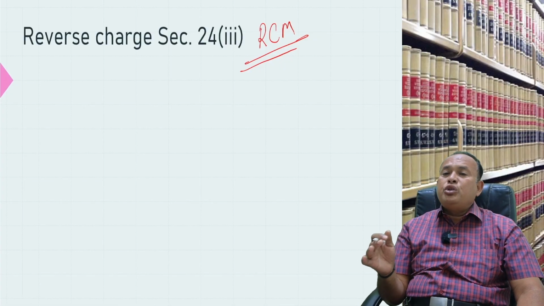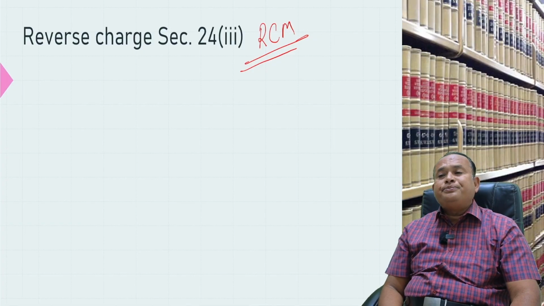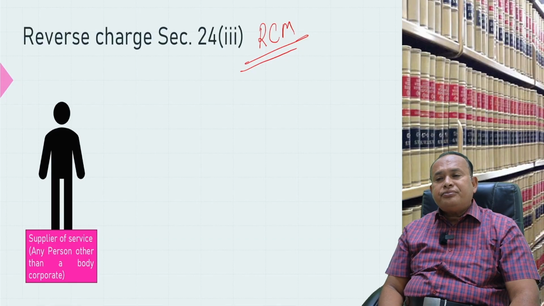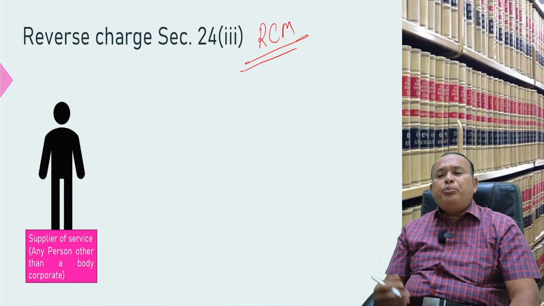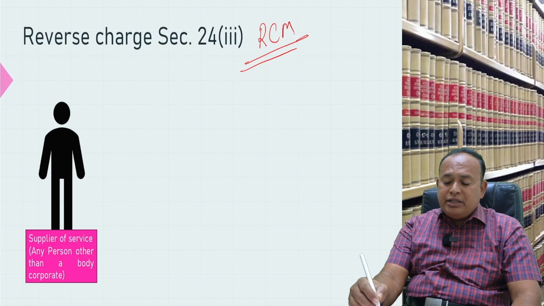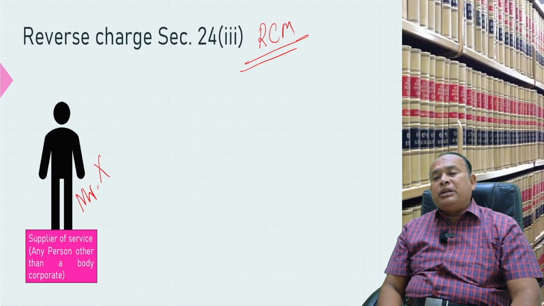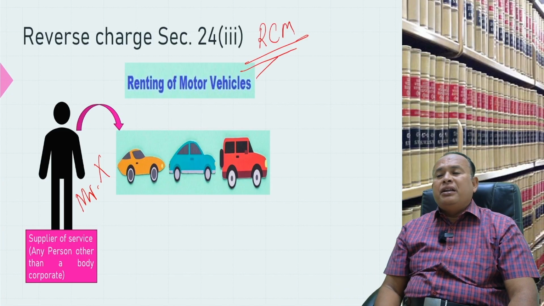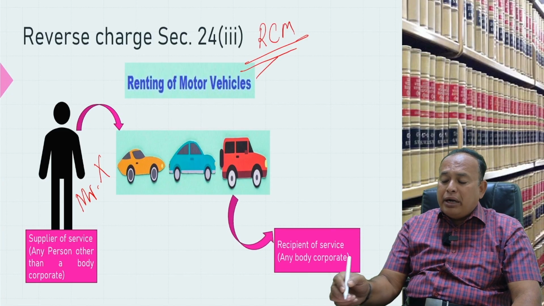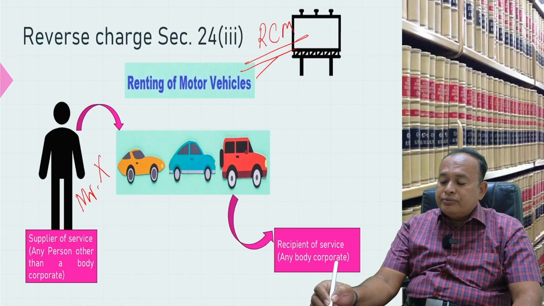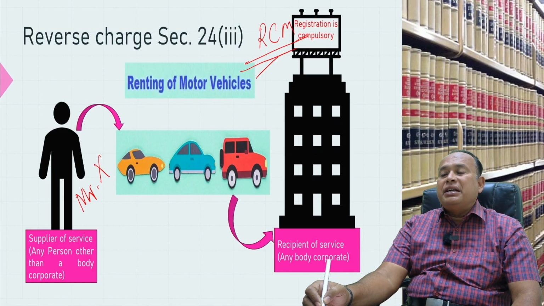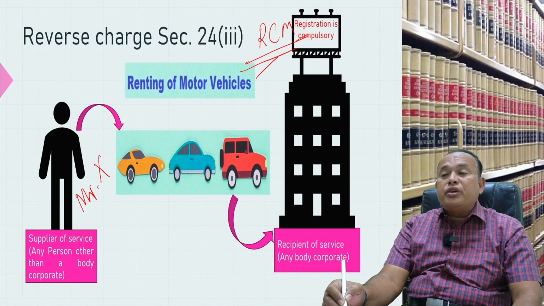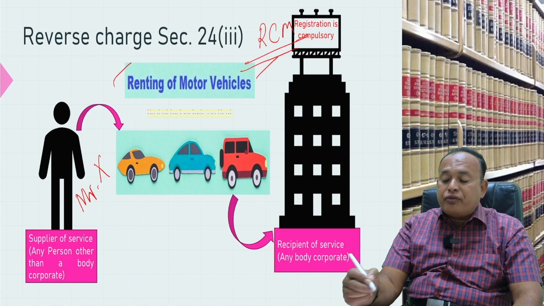One example I will show you, a practical example. Look here. A supplier of services, a particular person, an individual other than a body corporate, is supplying services of taxable nature, renting of motor vehicle, to a body corporate. In that case, it comes under reverse charge where the cost of the fuel is included in the cost of rent.